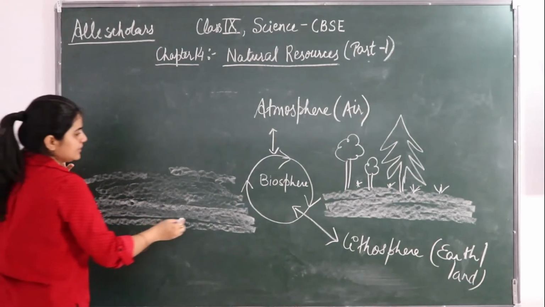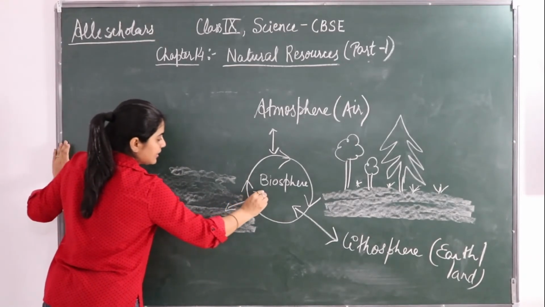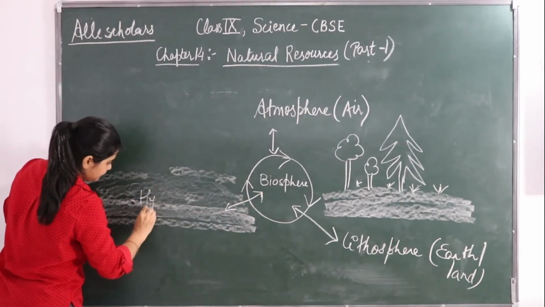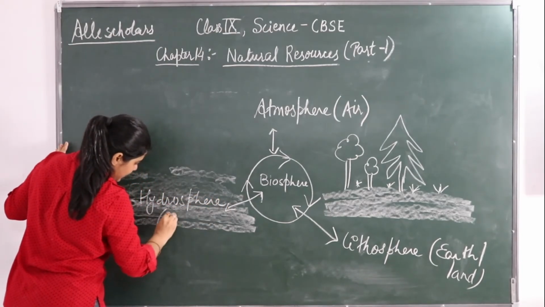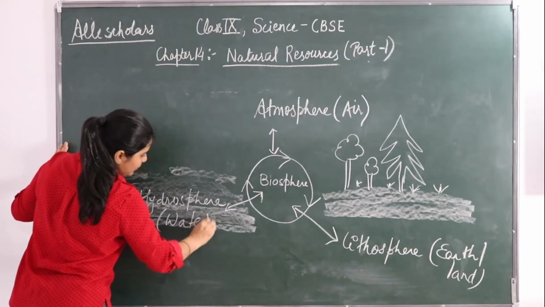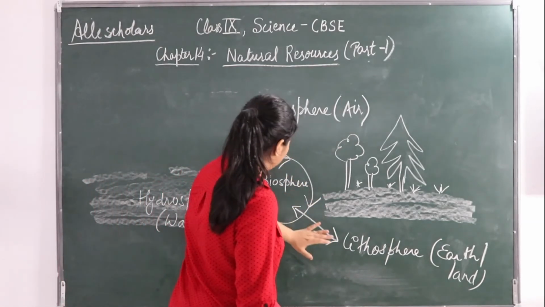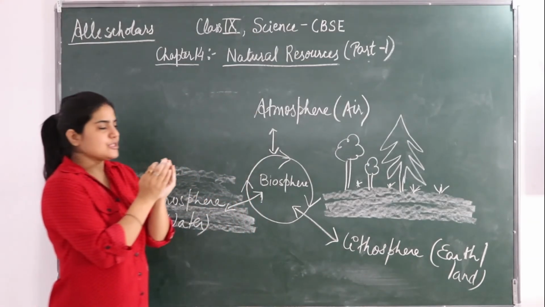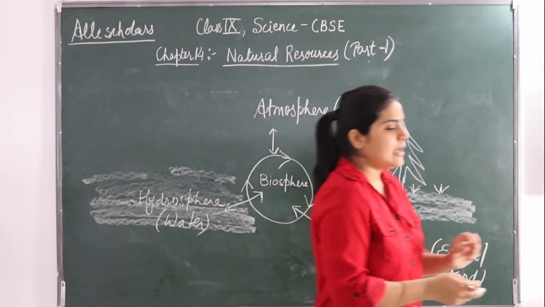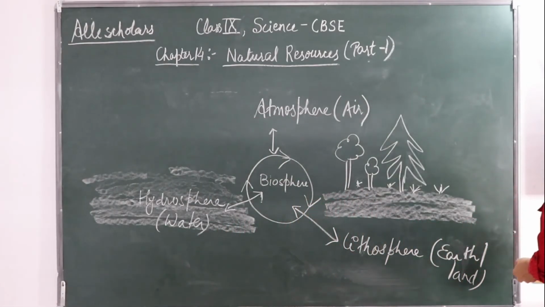So here the biosphere is interacting with our hydrosphere, that is the water. So you can see that the interacting zone, that is the lithosphere, hydrosphere and atmosphere, where life is possible, that constitutes the biosphere.